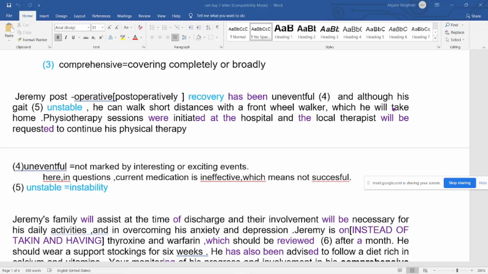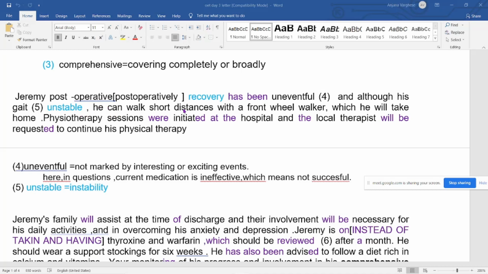Some students say moreover and furthermore, but they don't want those, so go for other words. Although, however, in spite of, or even though, all those have the same meaning, they are connectors. Although his gait is unstable, it's unstable, it's not stable, even though his gait is unstable, still he is able to walk.